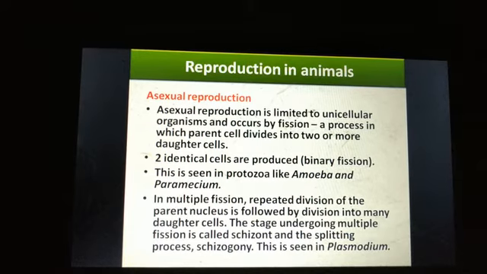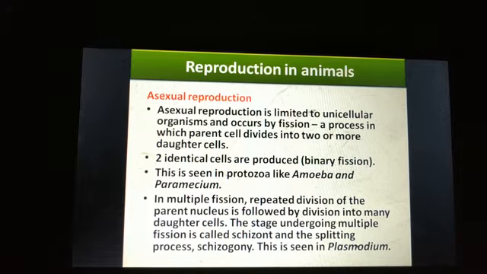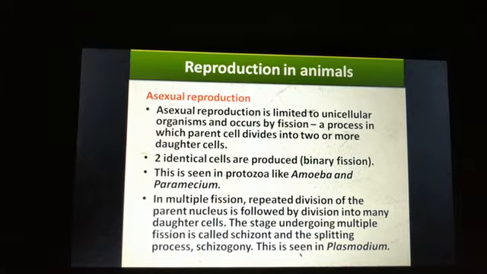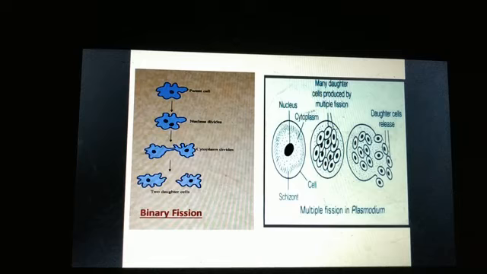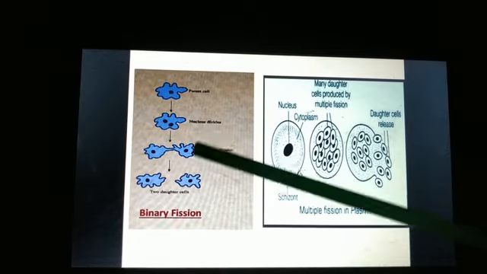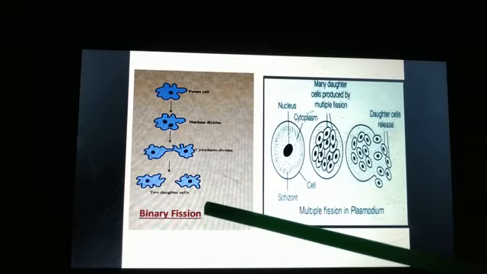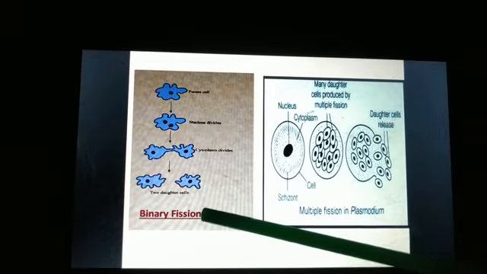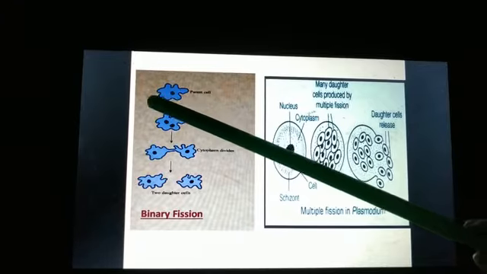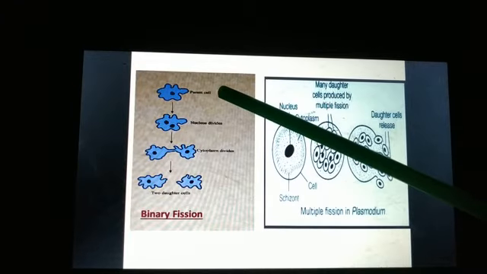And what will be the example of multiple fission? Multiple fission is seen in the case of Plasmodium. I'll show you the diagram. See the first one, this is binary fission, which was seen in amoeba and paramecium. So this was our parent cell.